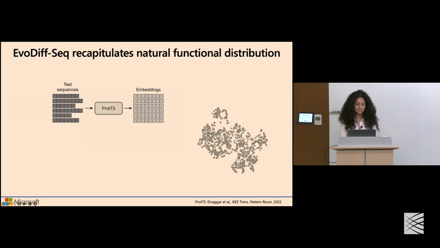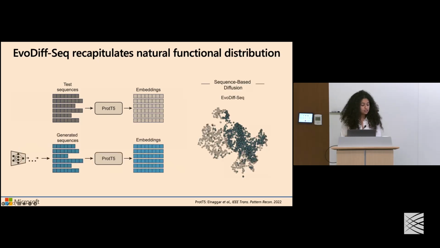And we can visualize that in 2D space using something like a UMAP. We can do a similar approach for generations from EvoDiff, and we see that overall we have relatively good coverage over this representation of functional space. But as you'll note, there's this really interesting part of the space that's completely missed by our generations. And this is something that we're seeking to follow up on.